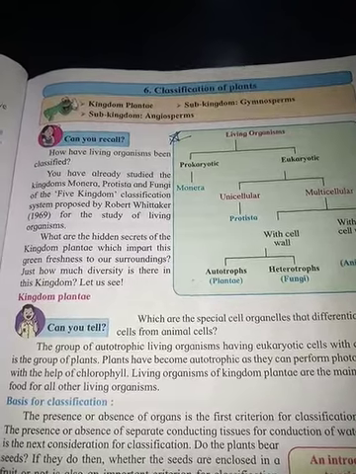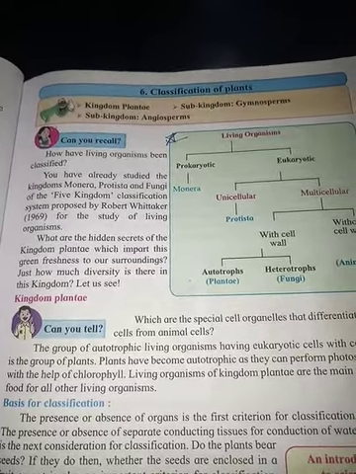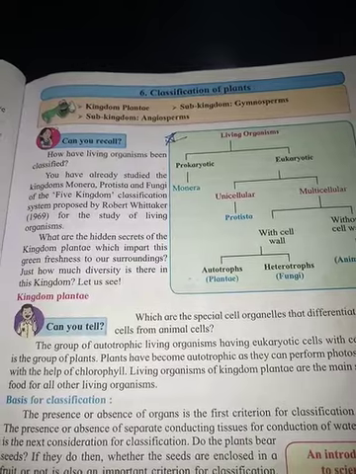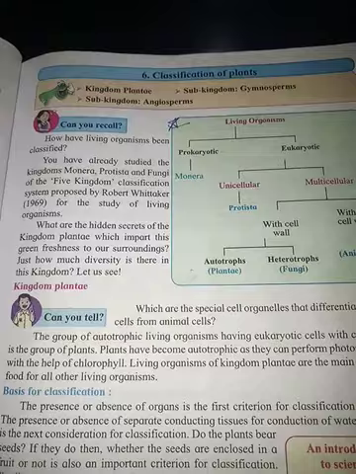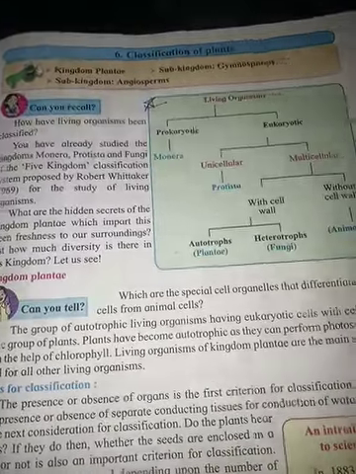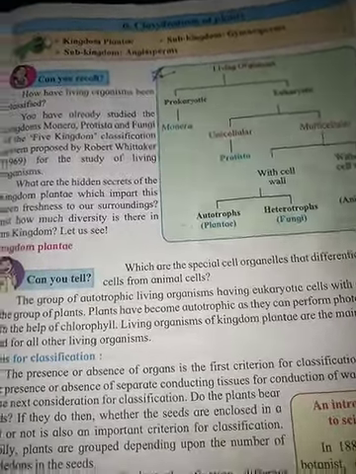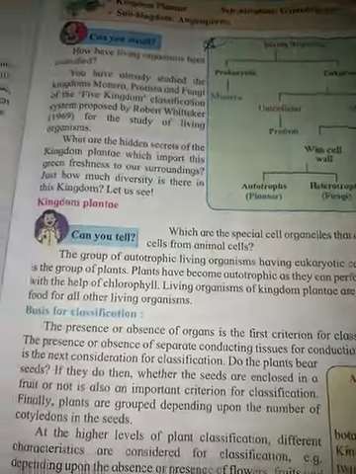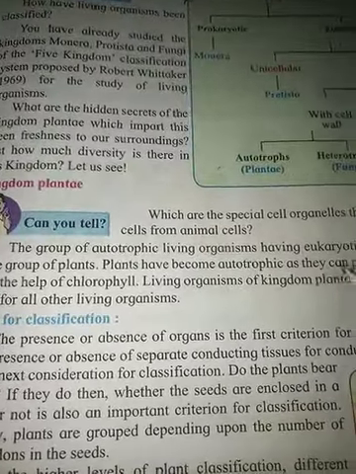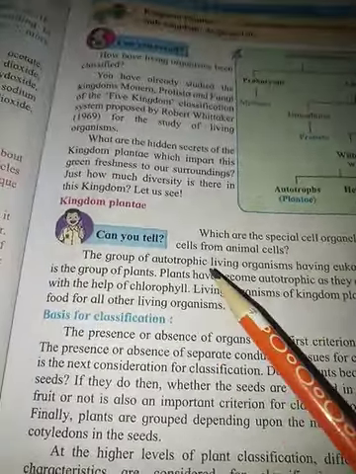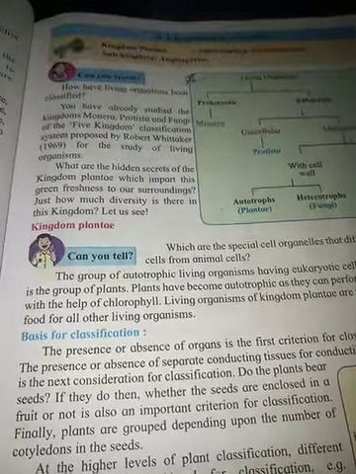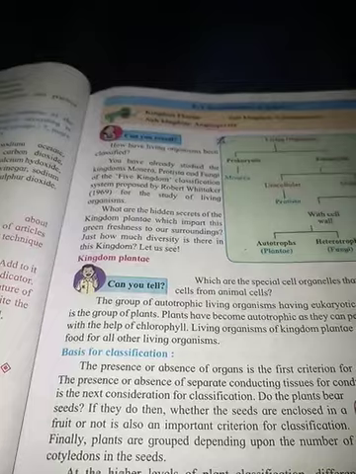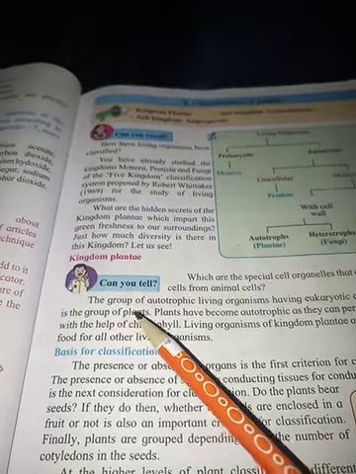In the same way, here in classification we will specifically talk about plants. How are plants classified? First of all, the plant kingdom is known as kingdom Plantae. In this, the group of autotrophic living organisms having eukaryotic cells with cell wall is the group of plants.